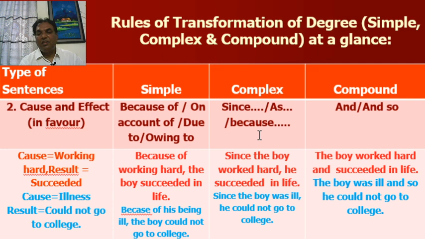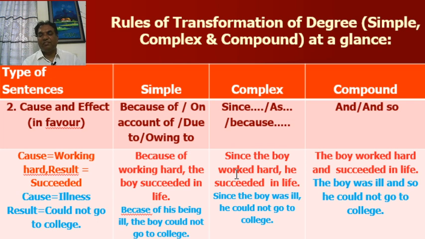But all the three words will be used before the subordinate clause. And in compound, you have to use and or and so in the middle of two simple sentences. Look at the examples.